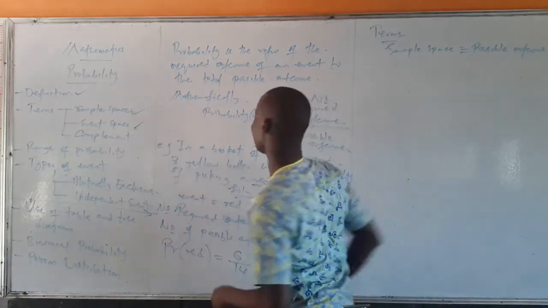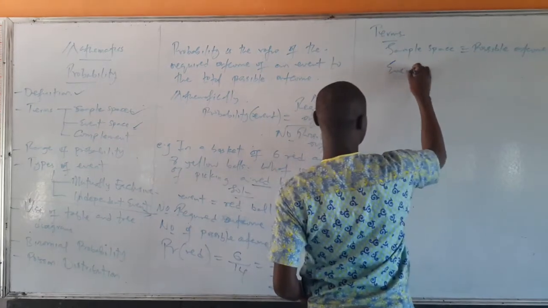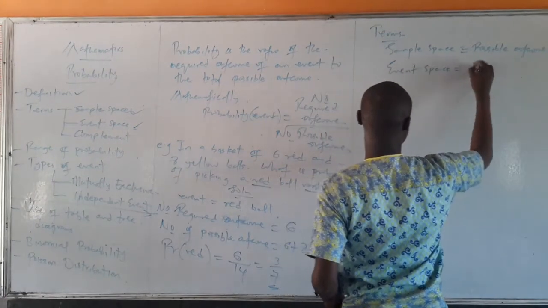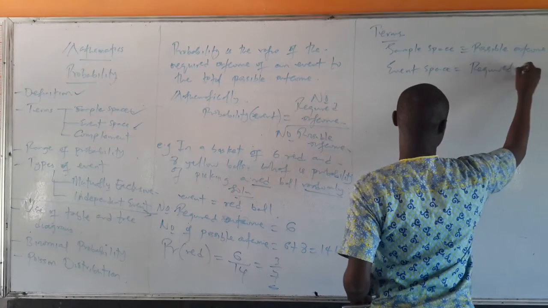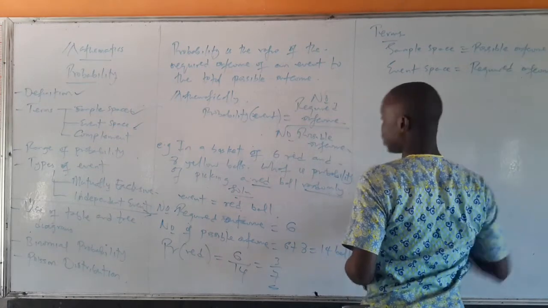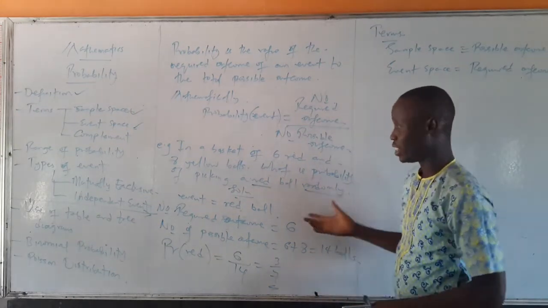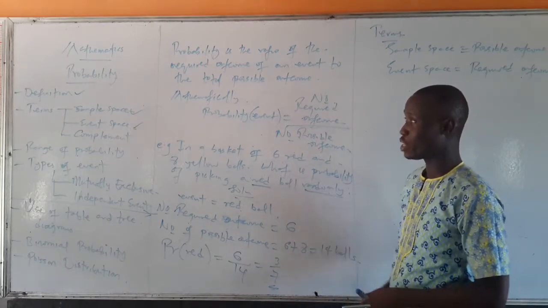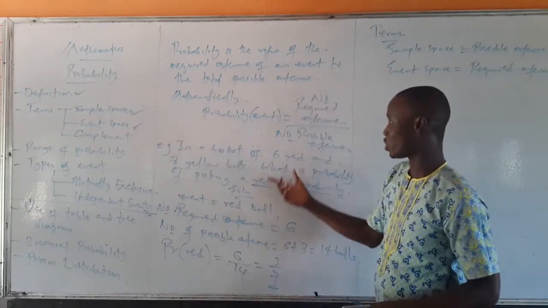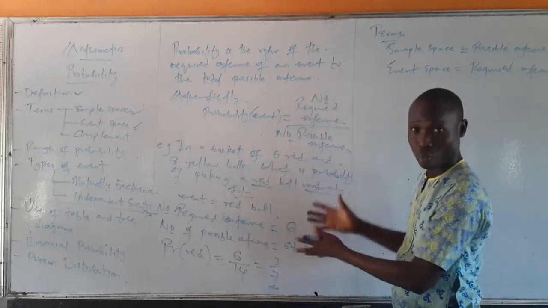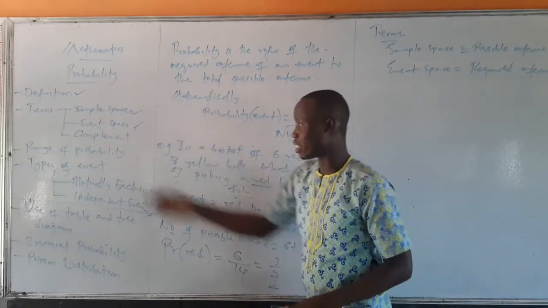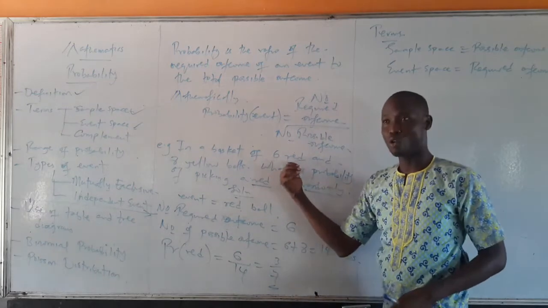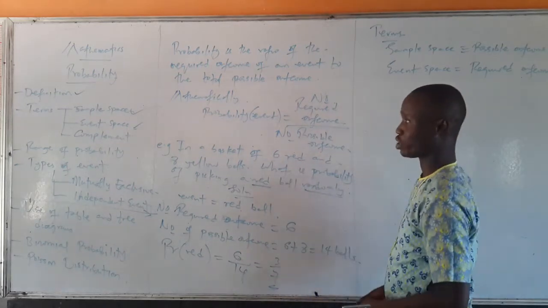The event space is the real event we want to look at. The event space is the required outcome. For this case, what's the event space? You can guess: it is the 6 balls. So here we have a sample space of 14, which is the total number of balls I'm looking at. Then the event space is the 6 red balls.